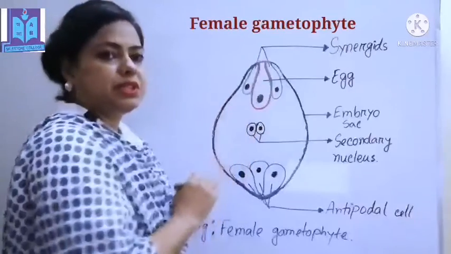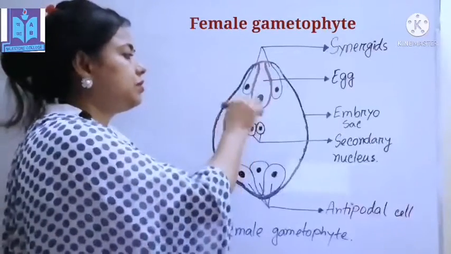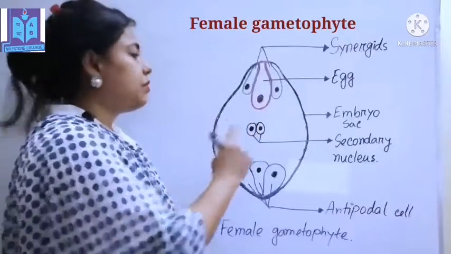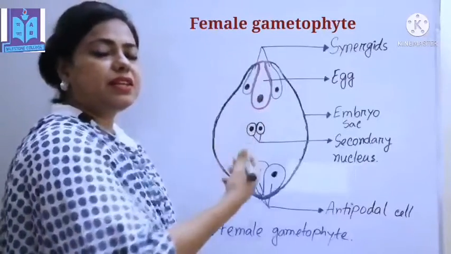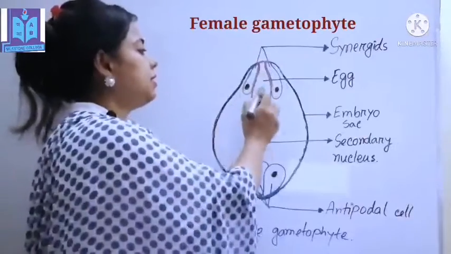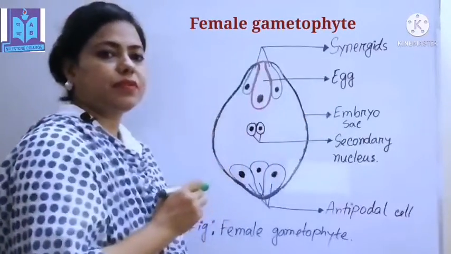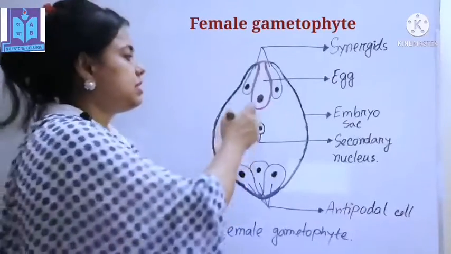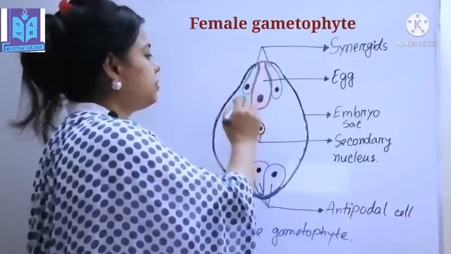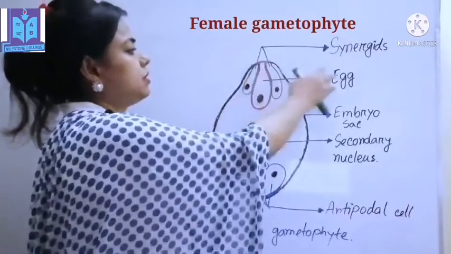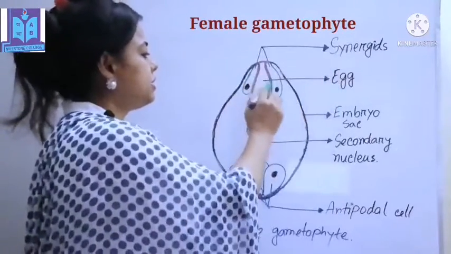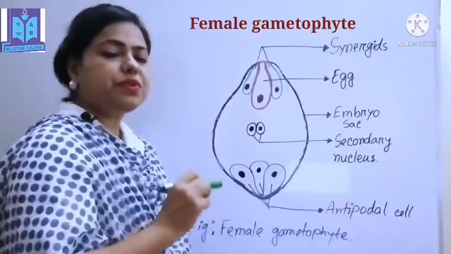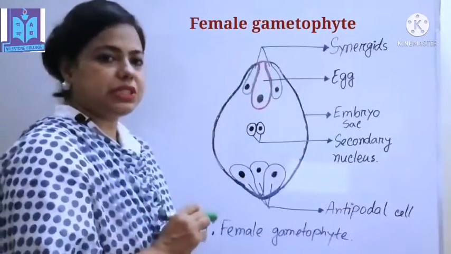In this egg apparatus, from these 3 nuclei, the central one enlarges and forms the egg. This is the egg. The remaining nuclei turn into synergid cells. You can see on the board, these 2 nuclei are called synergids and this large one is called the egg. Our option number 2 was antipodal cells.